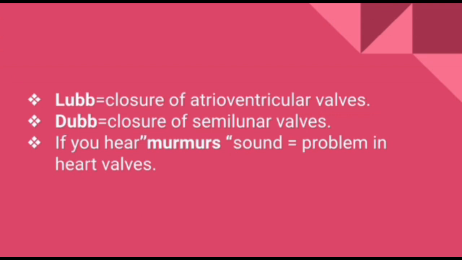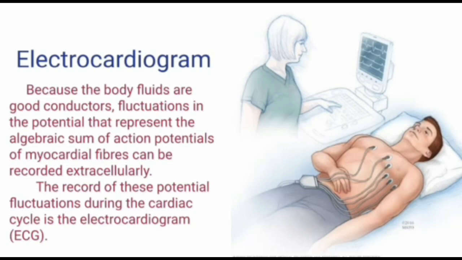By the closure of atrioventricular valves, we can hear the sound as lub. By the closure of semilunar valves, we can hear our heart sound as dub. If we hear a murmur sound, it indicates that there is a problem in our heart valves.